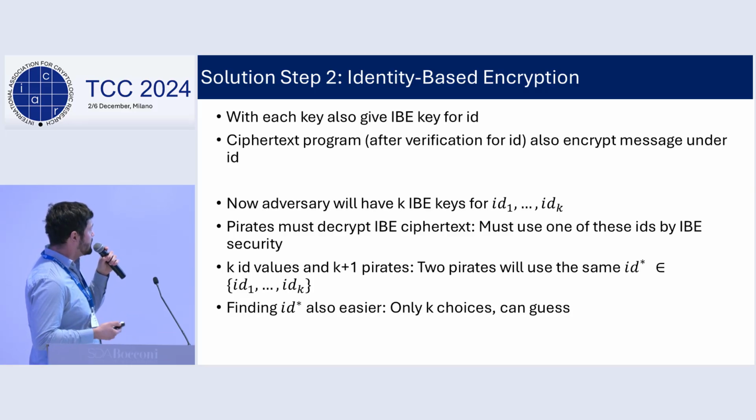Okay, now we know that the adversary will have k IBE keys if it has received k copy-protected keys, and these IBE keys will have various IDs, ID1 through IDk. And we know that pirates must decrypt an IBE ciphertext because that's all that they're receiving. So by IBE security, it will use one of these IDs, because these are the only ID secret keys that it has. At this point, we know that the adversary has k IDs and we have k+1 pirates. So two of the pirates will need to use the same ID IBE key to decrypt their challenge ciphertext. And here it's much easier to find the ID that we need to produce in the monogamy of entanglement game, because there are only k choices, so we can guess it randomly.